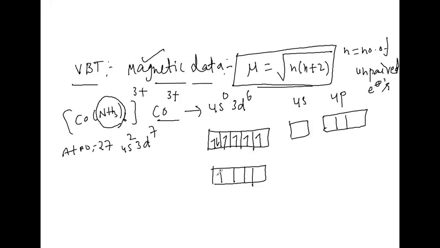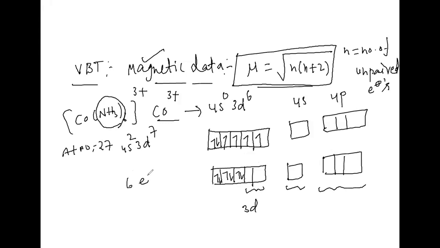For that I'm going to take 1, 2, 3, 4, 5, 6. Then how many d orbitals are available? 2 d orbitals from 3d, 1 s orbital from 4s, and 3 p orbitals like this. Means totally how many empty orbitals are there? 6 empty orbitals are there.